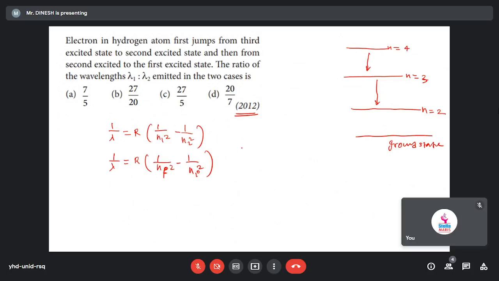Initial will be starting from 4, and final nf will be ending at 3, right, first one.